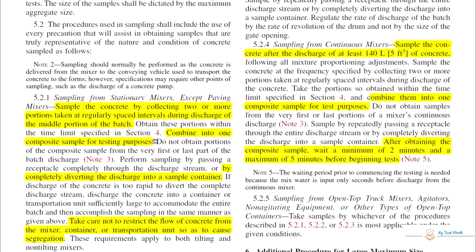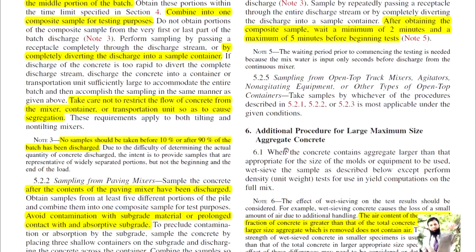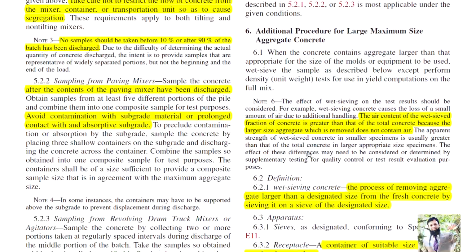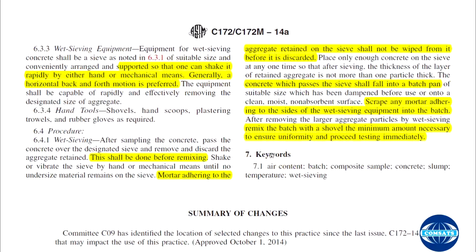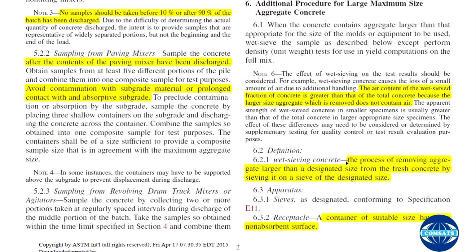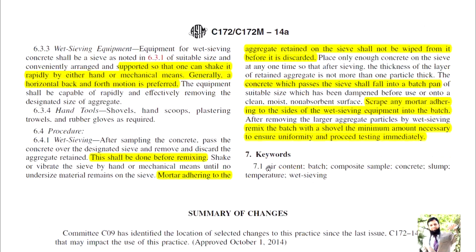So when you take samples from all these processes, you should wait for 2 minutes and maximum 5 minutes before you start testing. Additional procedure for large maximum size aggregate concrete. You can see this is highly specific. So definitions: wet sieving concrete is the process of removing aggregate larger than designated size from the fresh concrete by sieving it on the sieve of the designated size. So wet sieving concrete is this, that concrete is wet and you are going to sieve from some specific size.